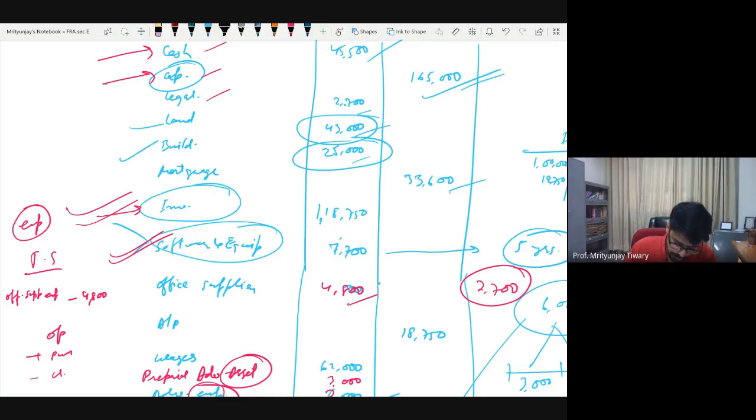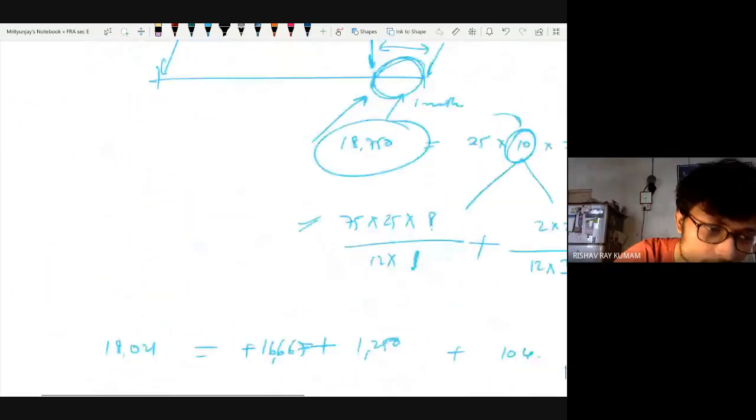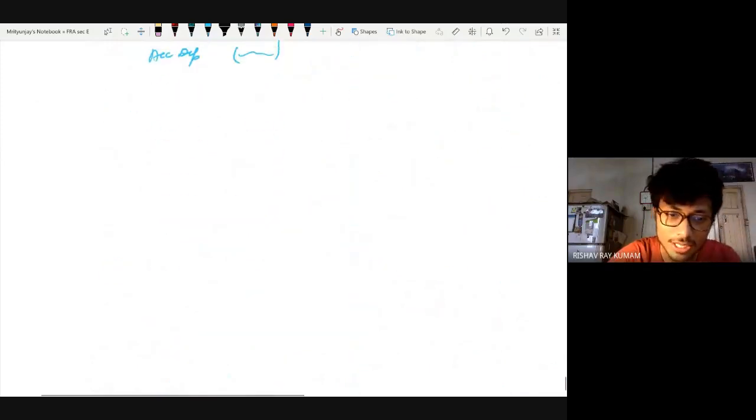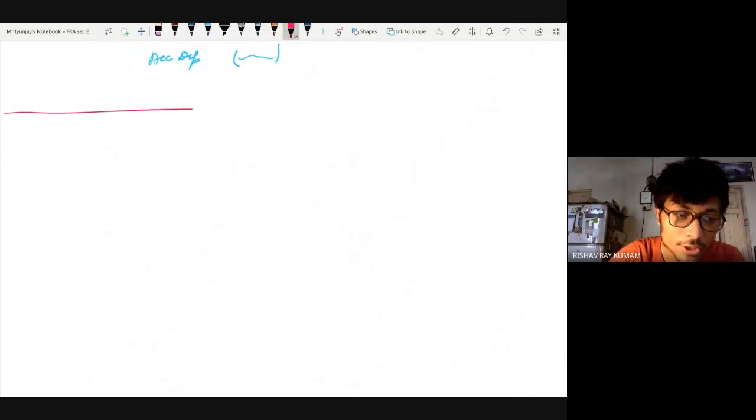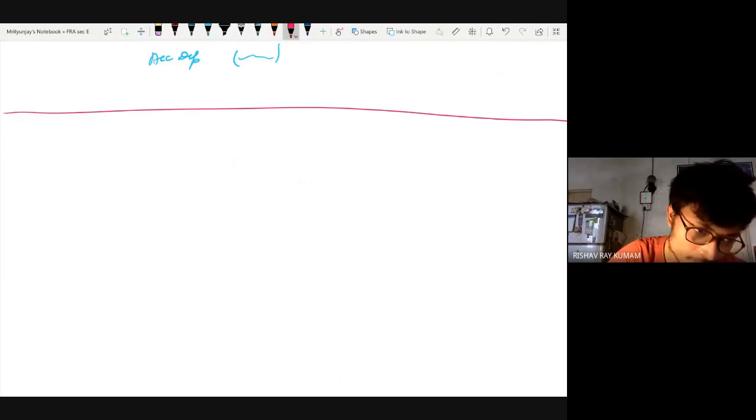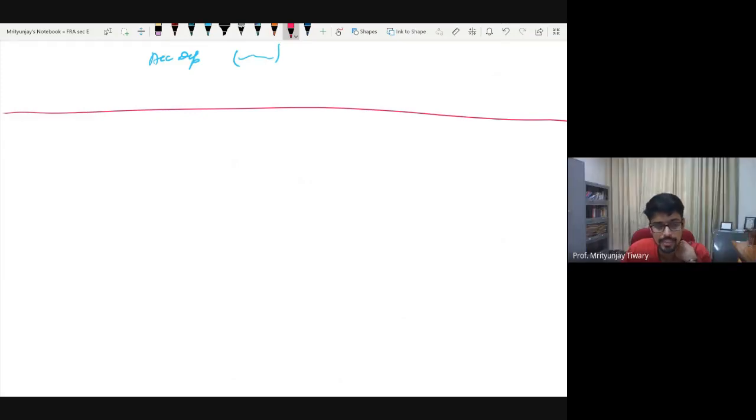Okay, perfect. But then the office, so yeah. If the amount was large, like 5,000, 10,000, whatever, you would have to provide for depreciation on office supplies. No, that's what I'm saying, that we would have had to, but for that, we need to know how much is left.